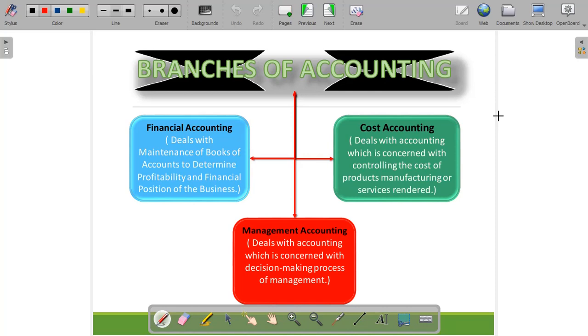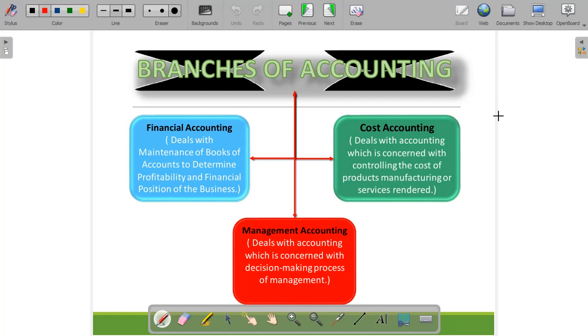Financial accounting is the accounting which we are studying right now: how to prepare the books, how to prepare the accounts, how to find out the profitability, and how to find out the financial position.